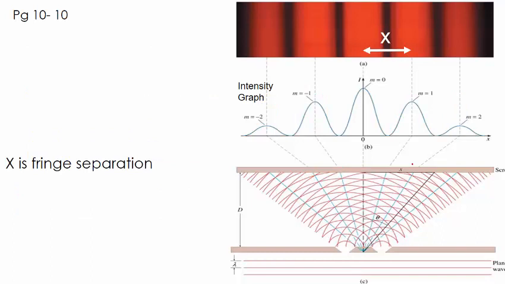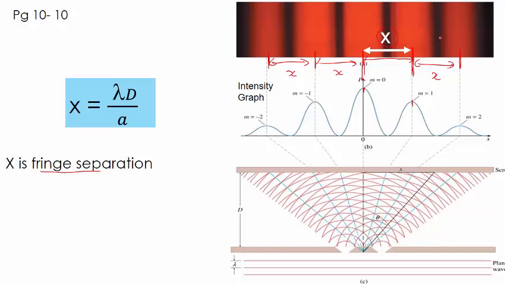All right, now let's look at the formula. If I want to find the distance between the two bright fringes, the two maximum points here, we call this distance x, and x is called the fringe separation. It is the center of this fringe to the center of this fringe. It is like a zebra crossing. Bright, dark, bright, dark, bright, dark.